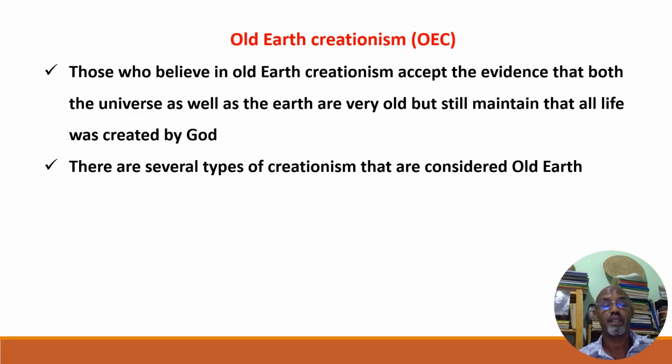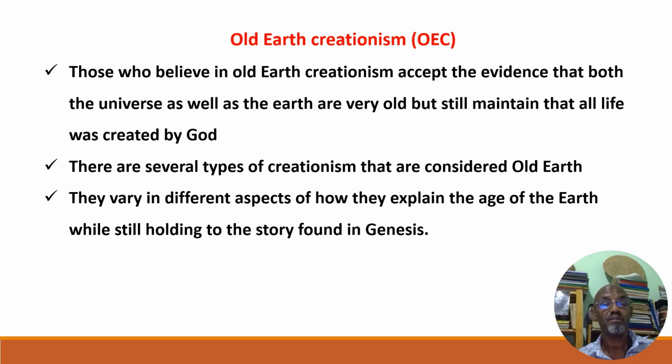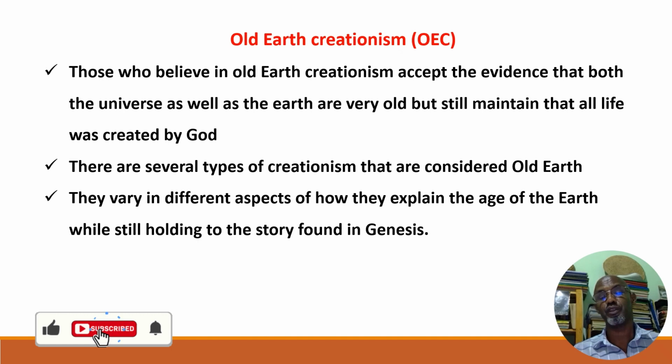These several sects of this theory vary in different aspects of how they explain the age of the earth, while still holding to the story found in Genesis. Still, they believe God created the universe, the solar systems, and living organisms, but the age of the earth is not 6 to 10,000 years old.